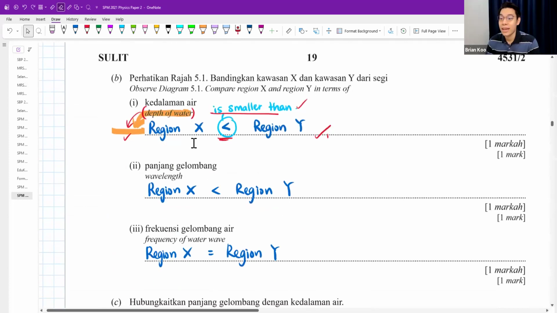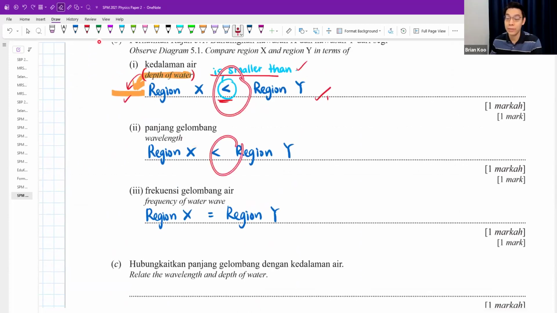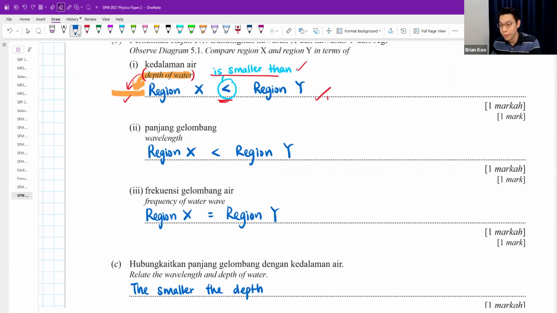And then relate wavelength with depth of water. It looks like if it's smaller, then it's smaller. Okay. Can I say the depth of water first? The smaller or the greater, also can. The smaller the depth of water, the shorter the wavelength.